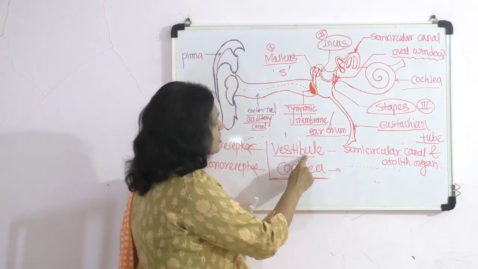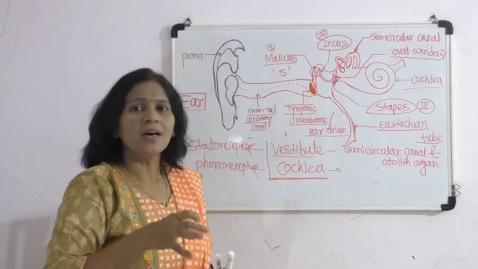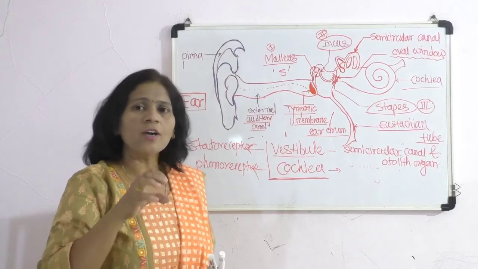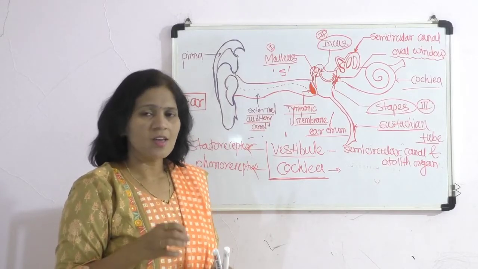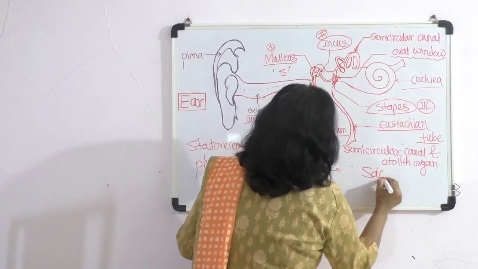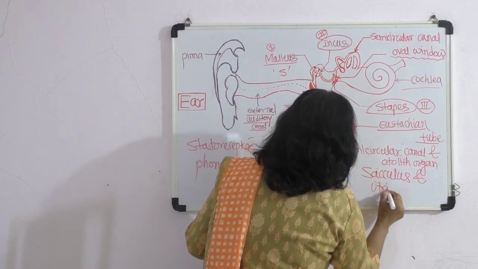And in the structure of the vestibule, there are three semicircular canals and otolith organs called sacculus and utriculus.